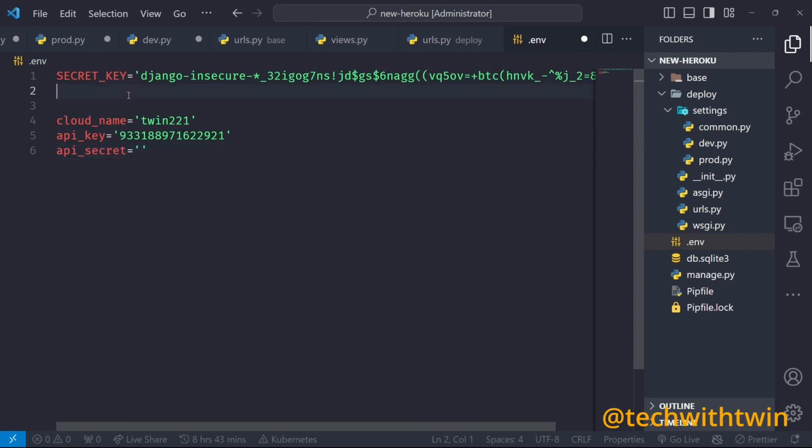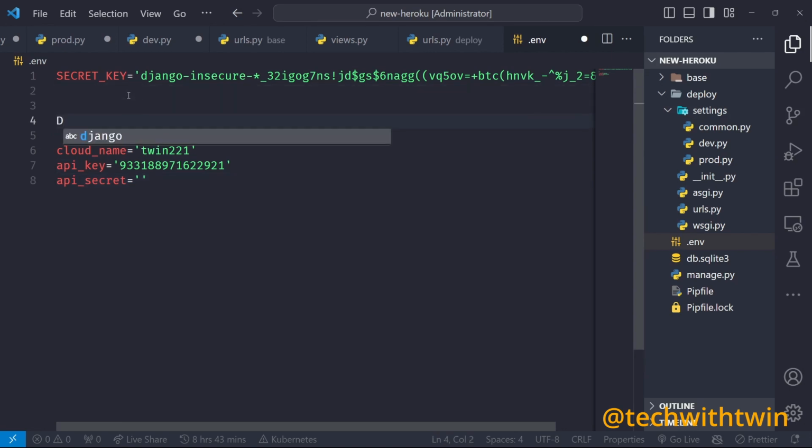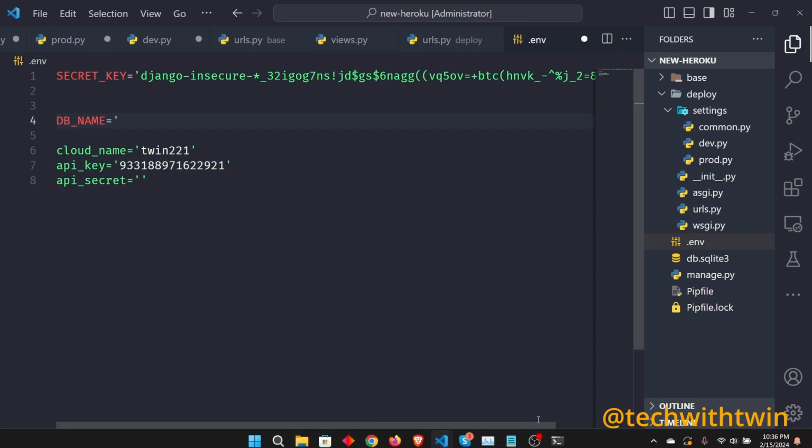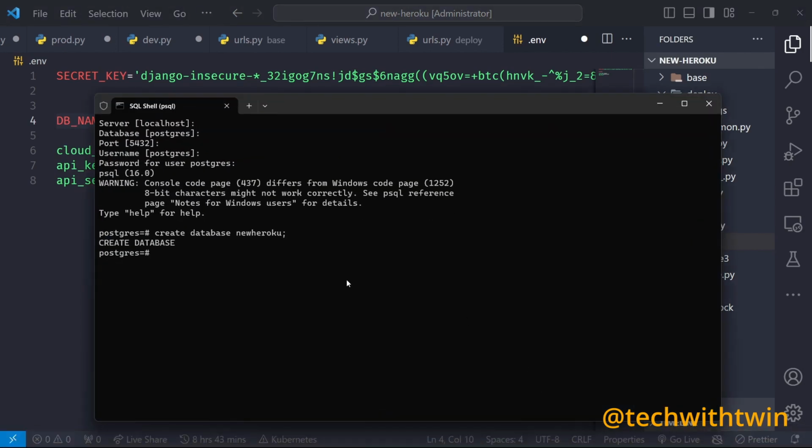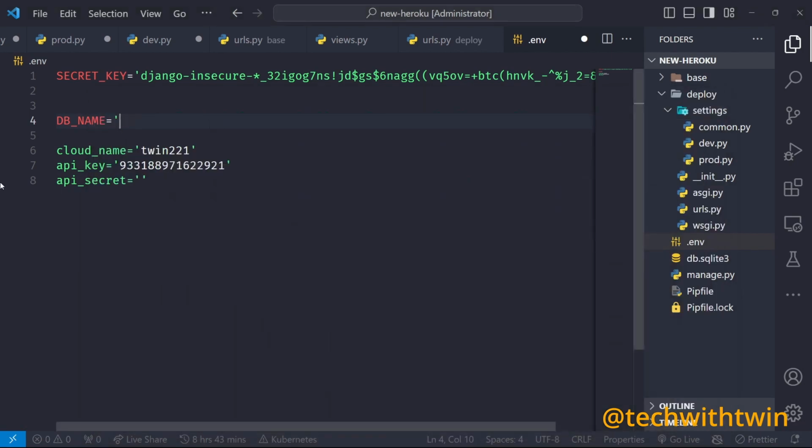The next thing we need to add is the database configurations. We can say DB_NAME. The DB_NAME, we called it new Heroku. I'm not remembering it, so just call it new Heroku.